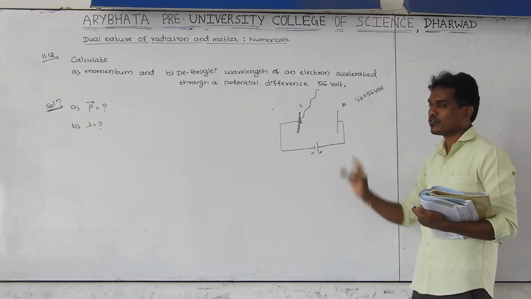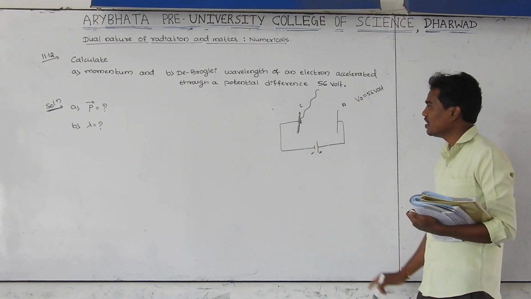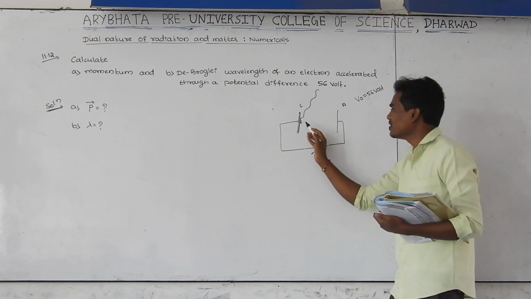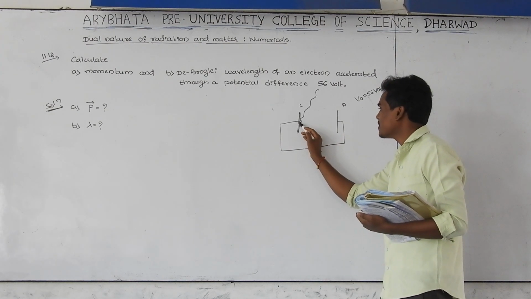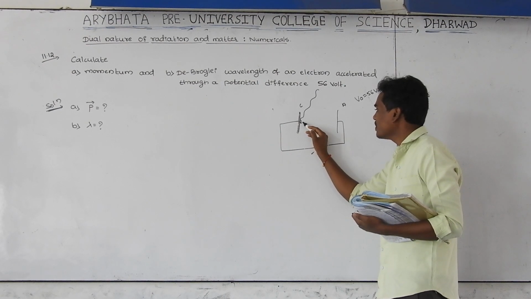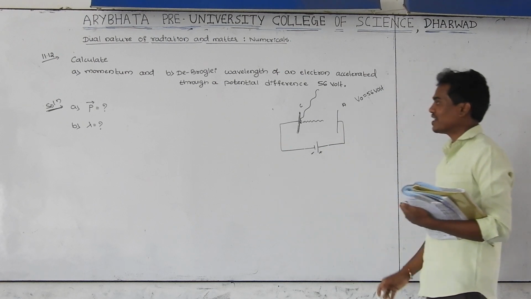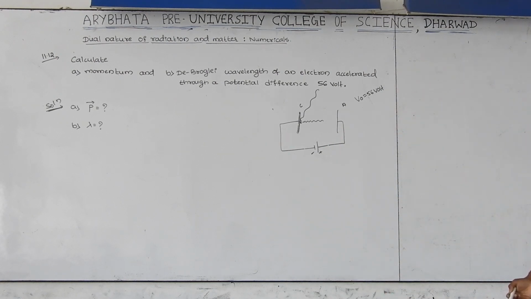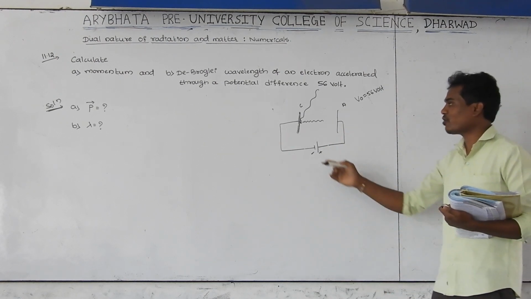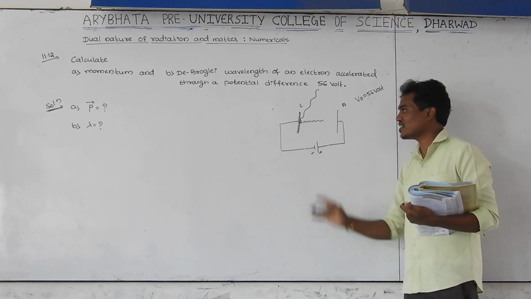Light is incident on the metal surface. At the moment the electron is emitted from the cathode plate, whenever this ejected electron starts moving from this point to this plate, then this electron is moving in the form of waves. Whenever we see this phenomenon, we visualize the electron moving in a straight line, but actually the electron is not moving in a straight line.